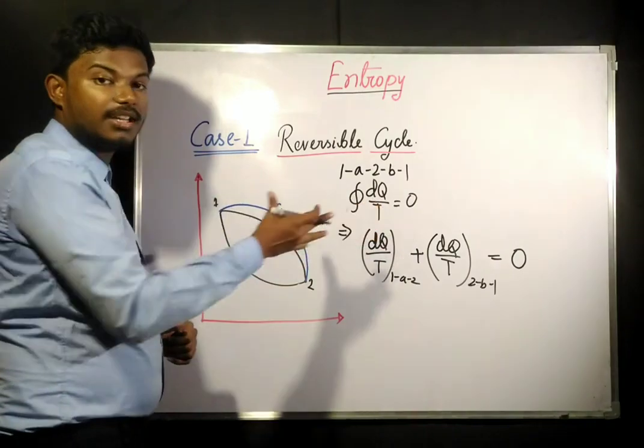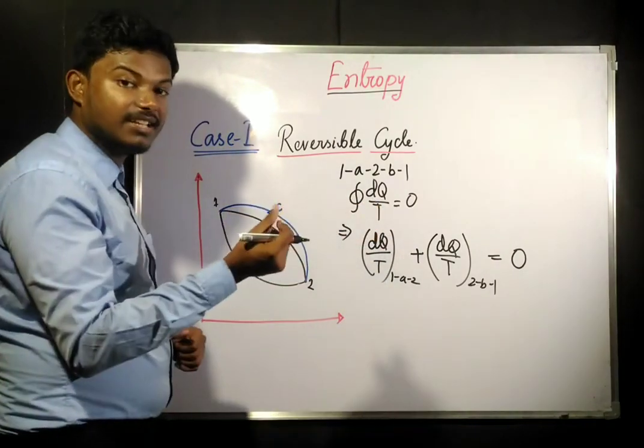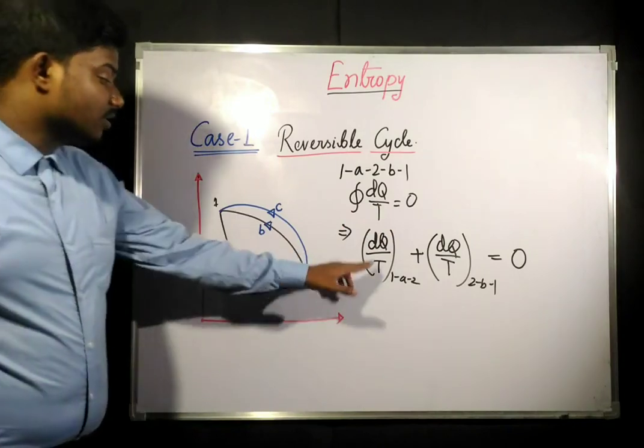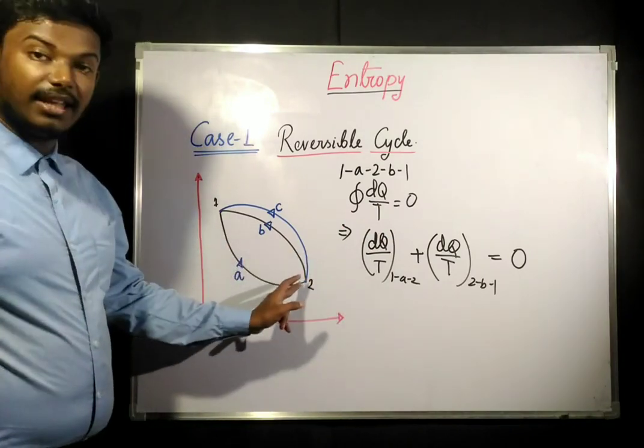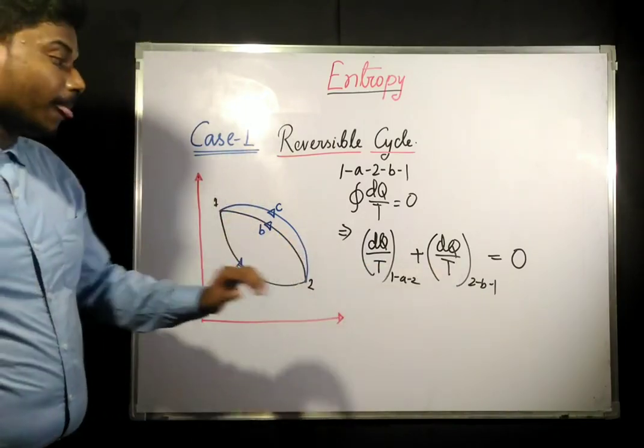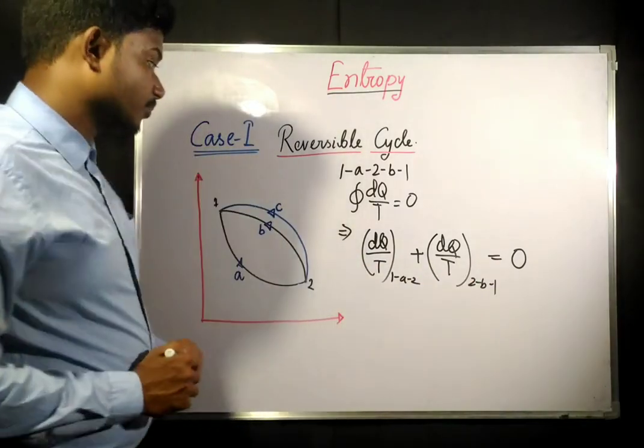Cyclic integration means the summation. So we have separately written down the dq by T term for path A and for path B, and these two sum to 0.